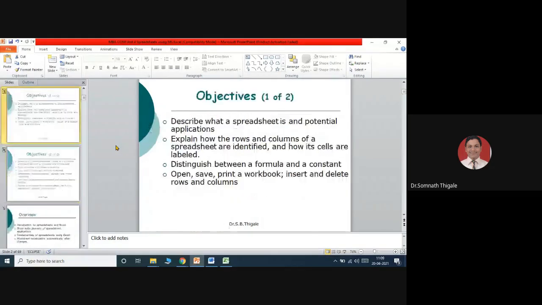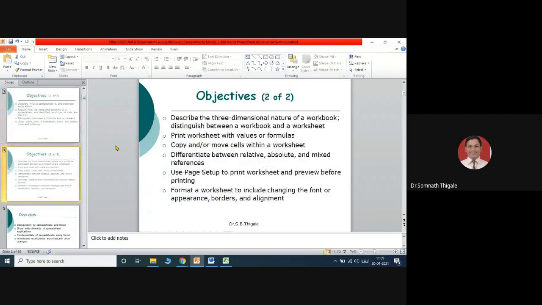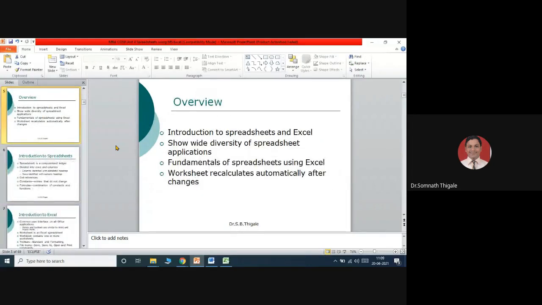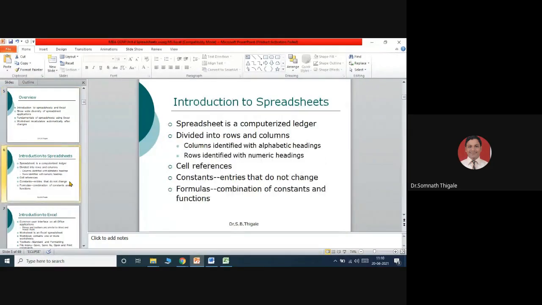So let's explore this concept of MS Excel. We'll see an introduction to spreadsheet in terms of Excel. Why the diversity of spreadsheet applications, what else the applications are, how to use this, then fundamentals of spreadsheets using Excel, that part we are going to see, and the actual hands-on session that we will perform on an Excel sheet. So let's see the basics, what spreadsheet means. Remember the dictionary meaning of spreadsheet if you see.